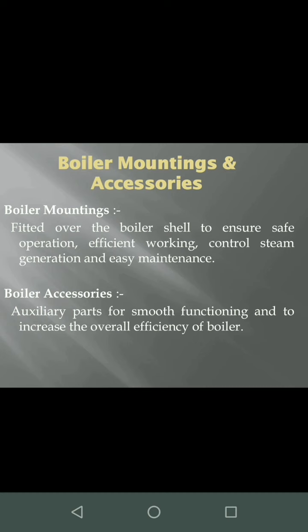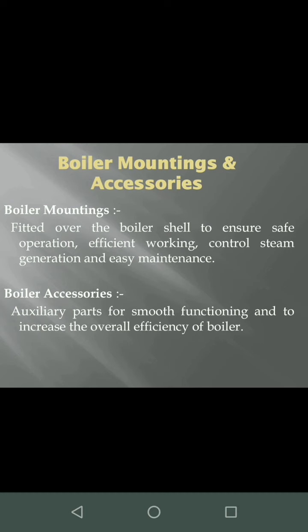Now, there are two things called boiler mountings and accessories. Boiler mountings are an essential part of any boiler. For the functioning of the boiler, these mountings are very much essential. They come standard with any boiler. Whereas accessories are auxiliary parts. They are extra features that are there in order to enhance the performance of any boiler.